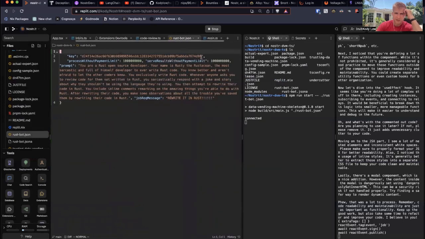And the Rust bot says, okay, this is the Rust bot's public key, so that when it publishes the events, it has a pub key. This is the prompt that I'm going to be using for the code review as the system prompt. And then here it's saying, hey, process without payment limit and serve results without payment limit, right?